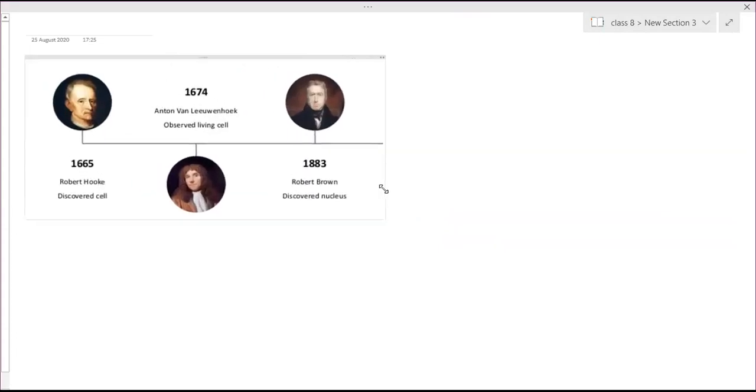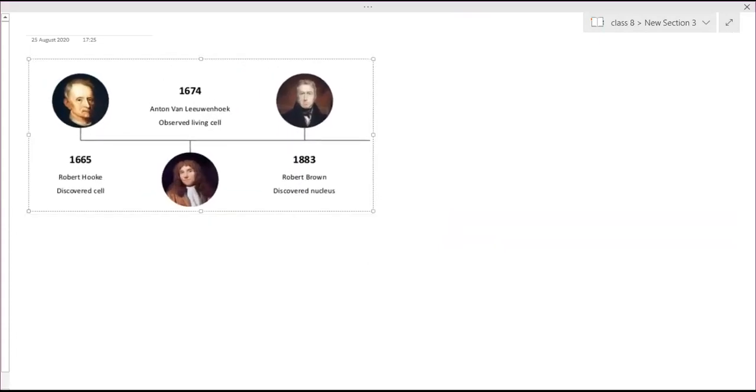Write down this. In 1665, Robert Hooke discovered the cell. Then after that, Anton van Leeuwenhoek, who discovered microorganisms, observed a living cell. Hooke had seen the dead cell; Leeuwenhoek saw the first living cell. In 1883, Robert Brown discovered the nucleus.